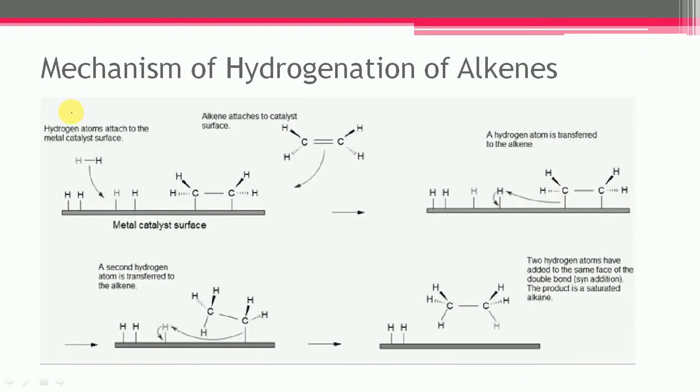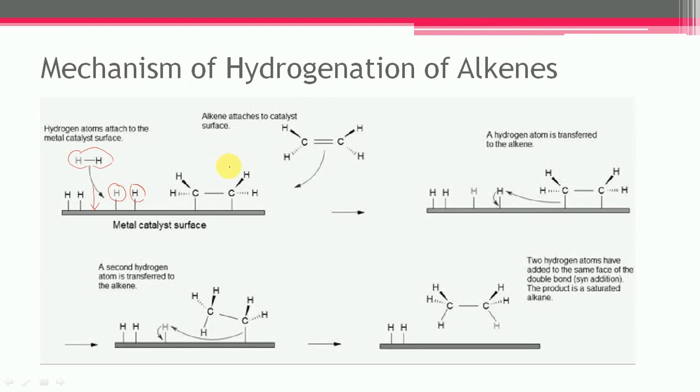Mechanism of hydrogenation. The hydrogenation of alkene is a heterogeneous reaction which takes place on the surface of a solid metal catalyst, and it occurs in a stepwise manner. In the first step, the hydrogen gas gets adsorbed on the surface of the metal catalyst, and the hydrogen molecule gets split into hydrogen atoms.